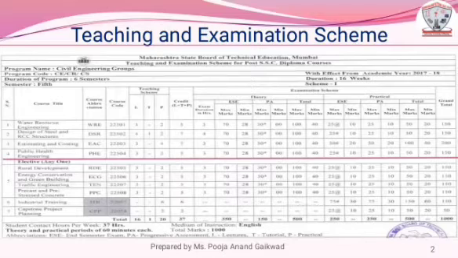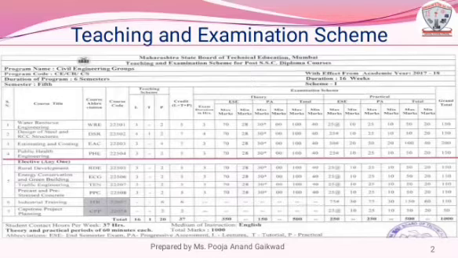There is external oral practical examination of 25 marks at the end of semester. The minimum passing marks for the practical examination is 10 marks out of 25 marks. Again, there is progressive assessment for practical, that is term work.